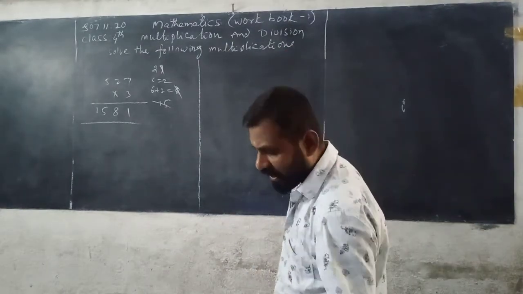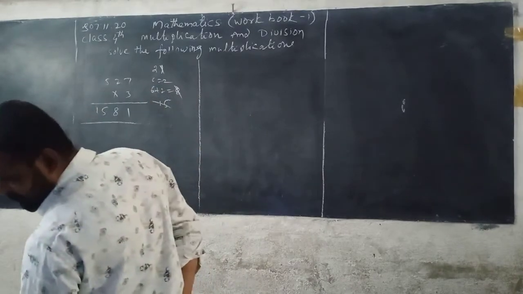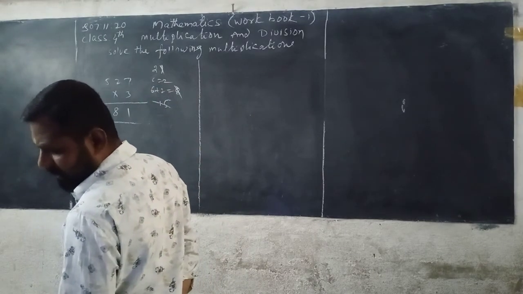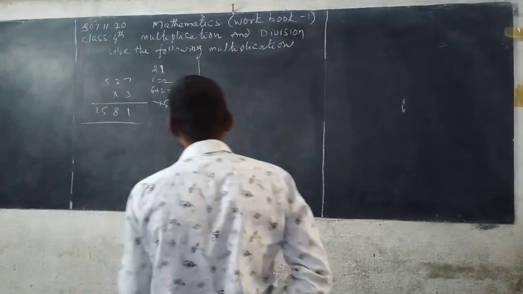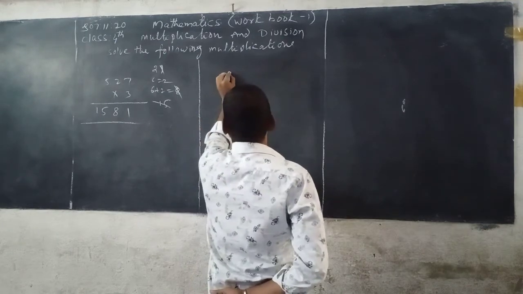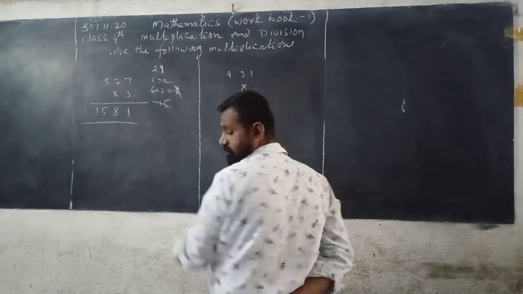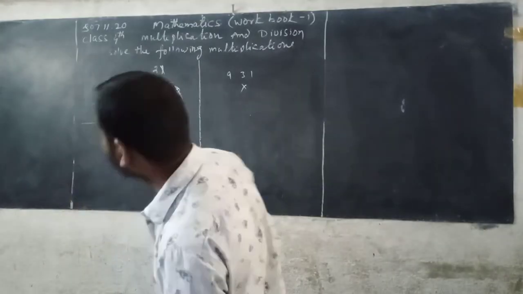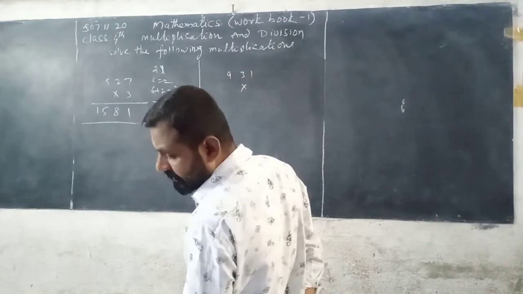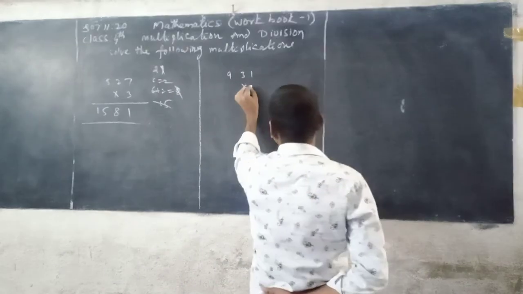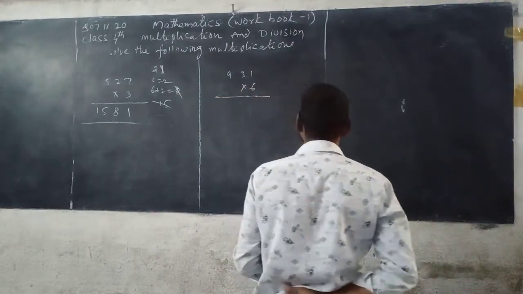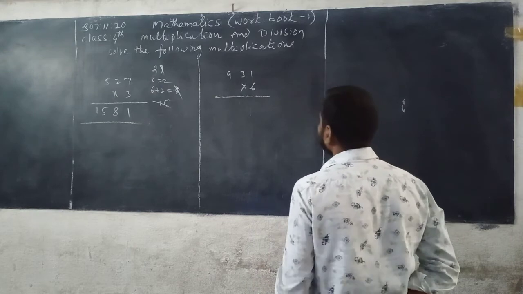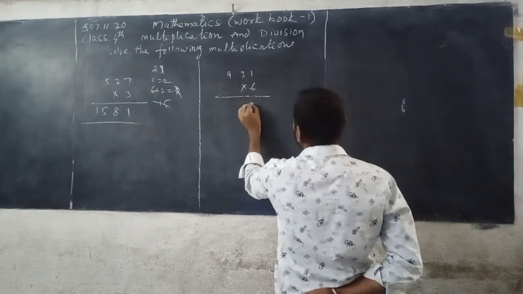Now next, 931 into 6. First we multiply the digits in ones place, 1 with 6. 6 1s are 6.